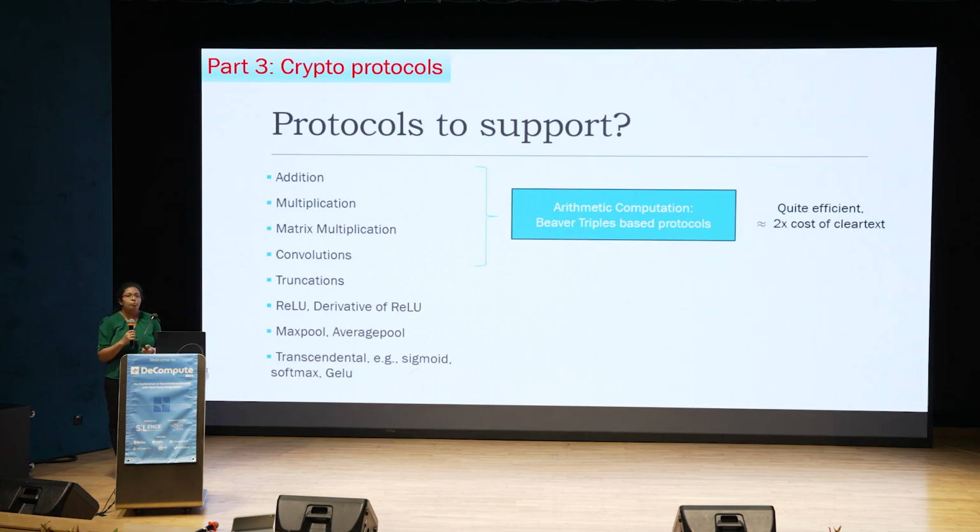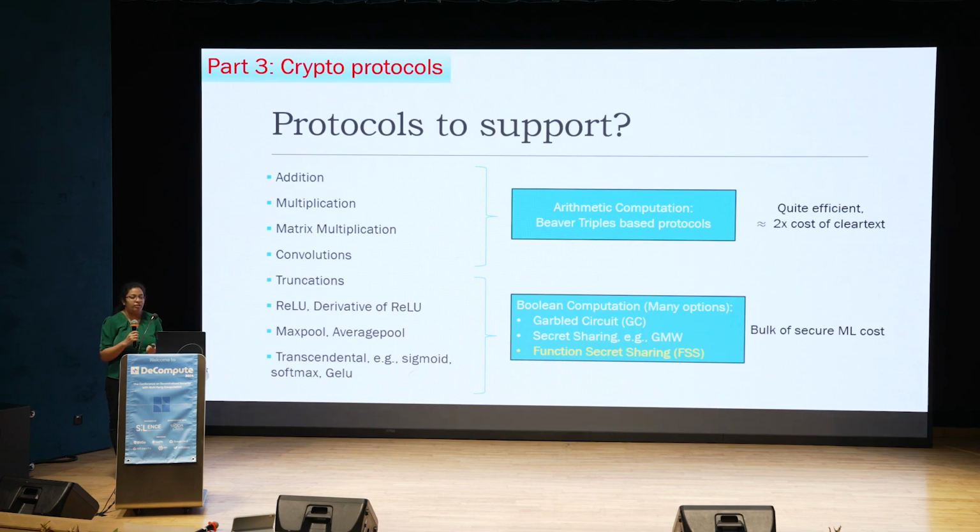Then we have a bunch of Boolean operations like truncations or right shift operations, ReLU, which is computing max of x and 0. There's max pool, there's average pool, and then there are very complex nonlinear functions like sigmoid, softmax, GELU, and so on, or something else like SiLU in your transformers. Now, all of these functions are the bulk of the cost of secure machine learning.